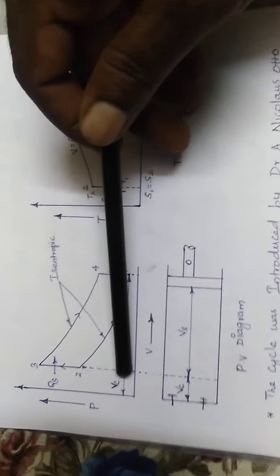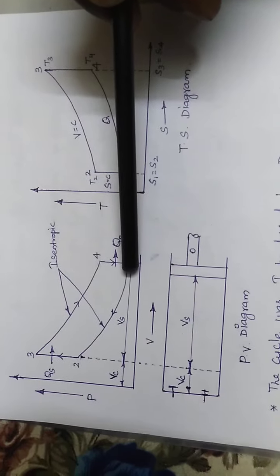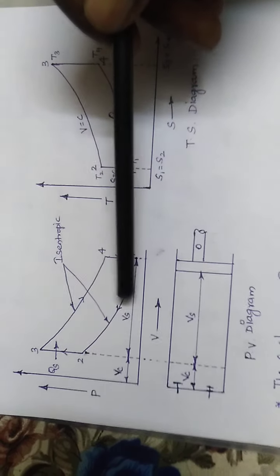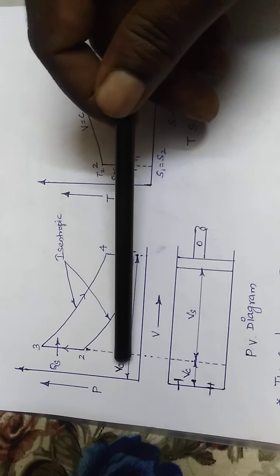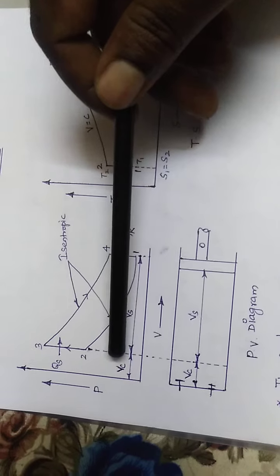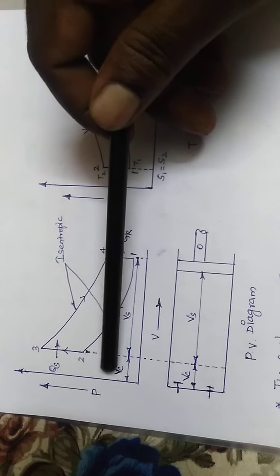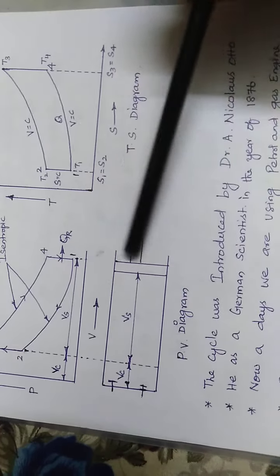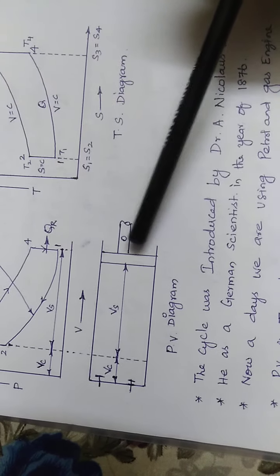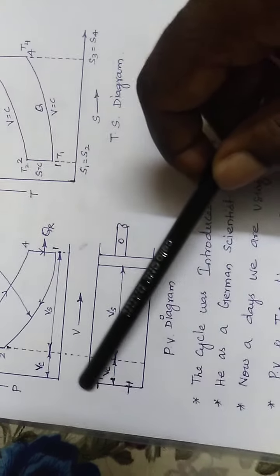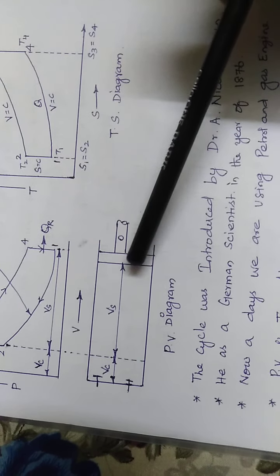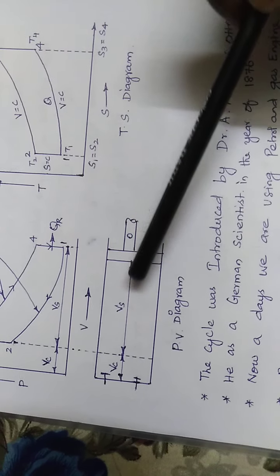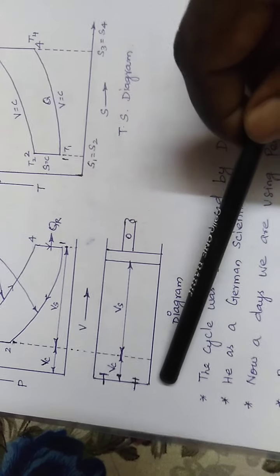So here I have mentioned V_C and V_S. V_S means stroke volume, V_C means clearance volume. How do we understand V_S and V_C? Below the PV diagram, I will draw a diagram. See, this is called a cylinder bore with an attached piston. The piston is moving from BDC to TDC.